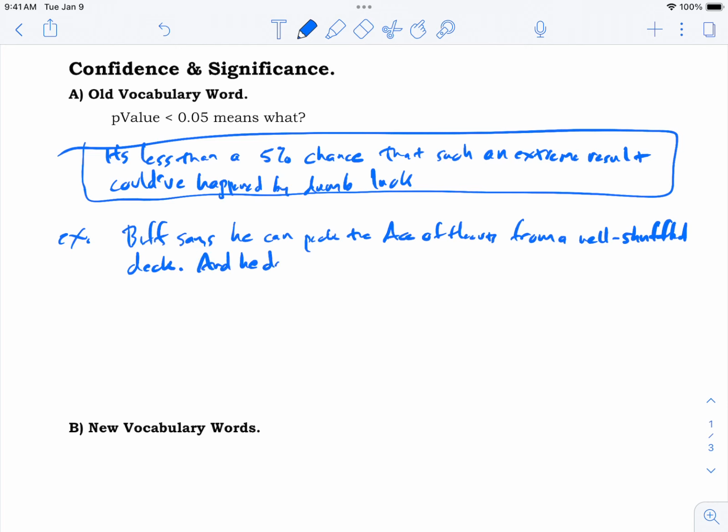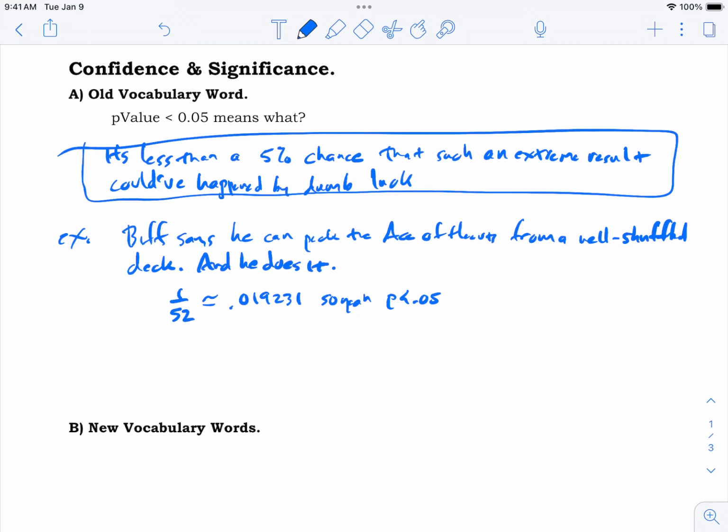You wonder what the probability is that he could have done it. Well, you can calculate it because there's 52 cards. So it was a 1 in 52 chance that he would have picked the right one just by completely guessing. As a decimal, that's 0.019231. So the p-value of that is less than 0.05.